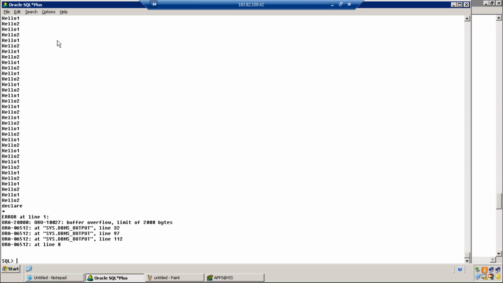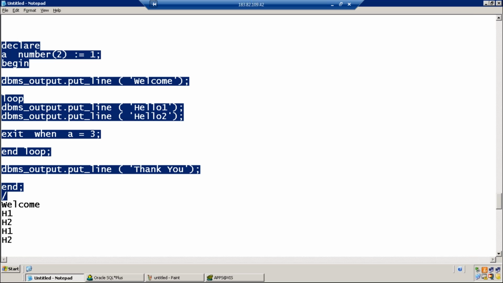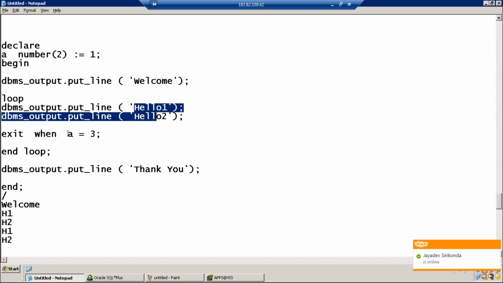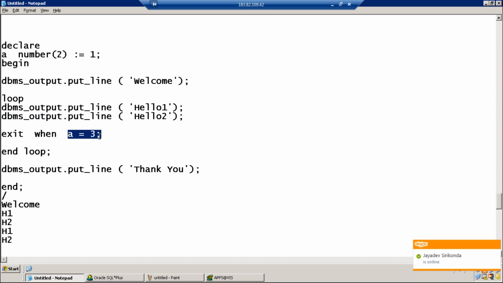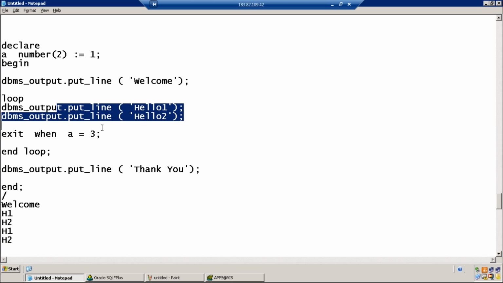Indefinite times. Again? Now because hello 1, hello 2 is printed. What is the current value of a? 1 equal to 3, the condition is false. The loop will break when the condition is true. Are you incrementing the loop variable? A is always 1, you're not writing a equal to a plus 1. A is always 1, so the condition is always false. The loop will not break.